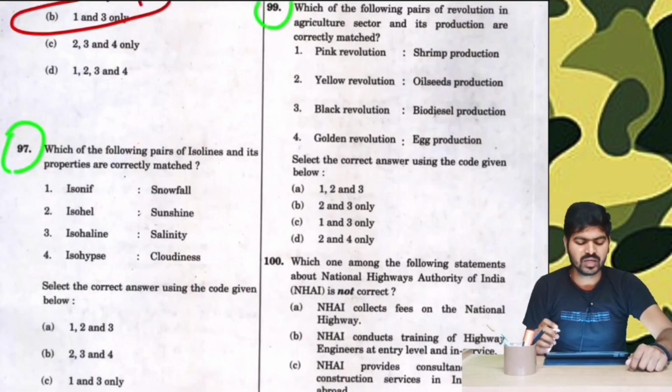Now quickly moving to question number 97. Which one of the following pairs of isoline and its properties are correctly matched?